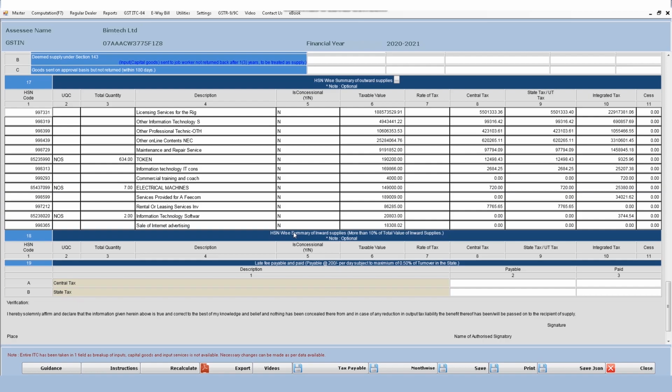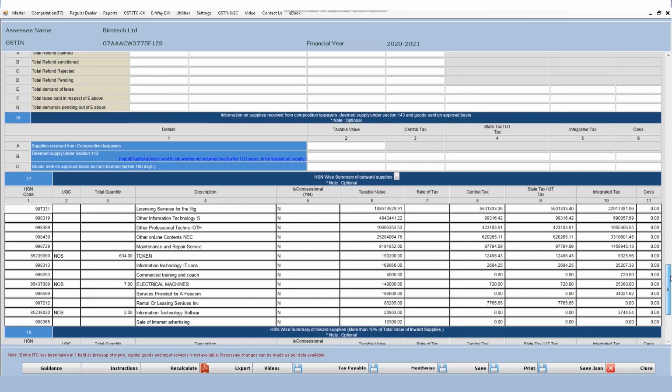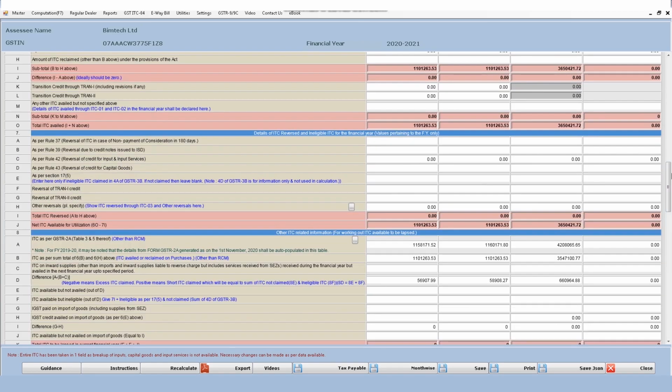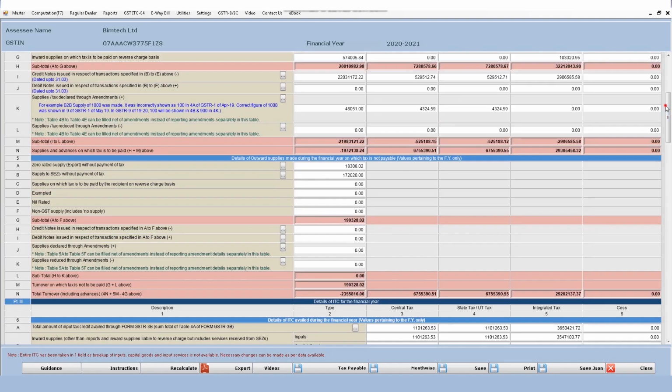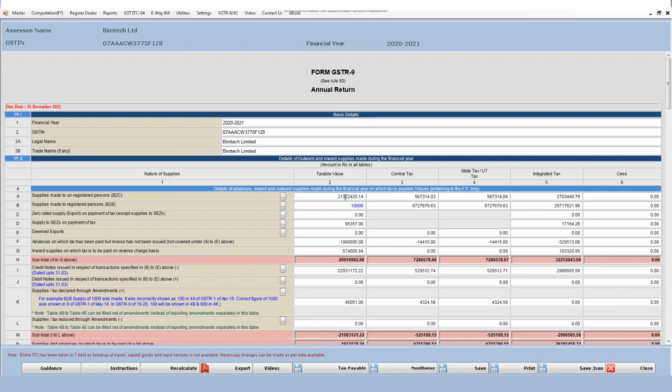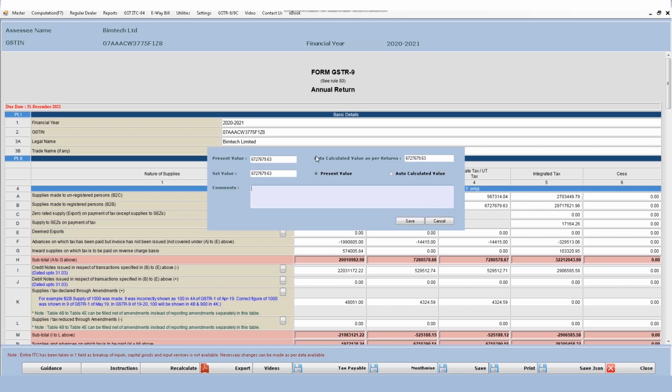So table number 18 contains the inward supplies. This is basically about our software's tables, and we have also discussed some of the cases where we have issues. Now one or two features I would like to mention over here: you can manually change the data. This is auto populated data but you can change it manually, and for that you have to right click on the data, change the present value, and save it.